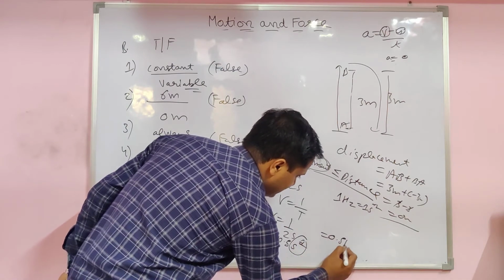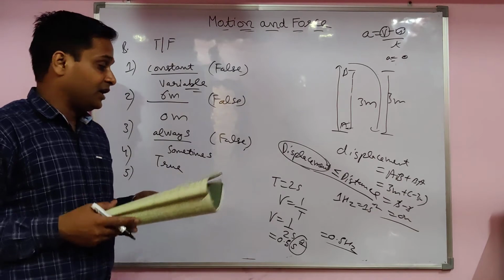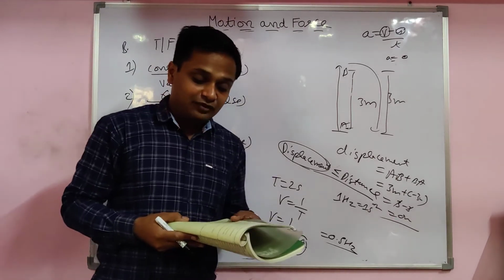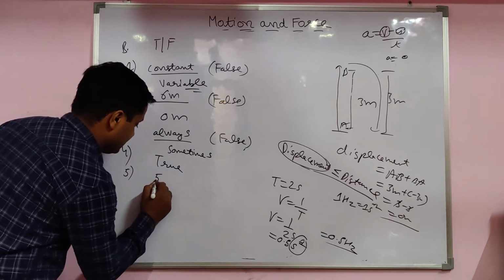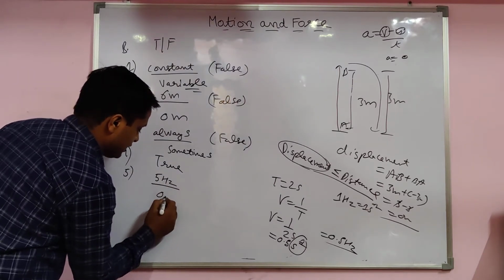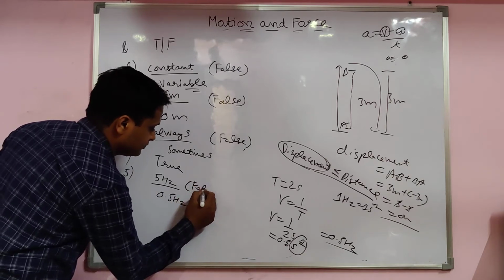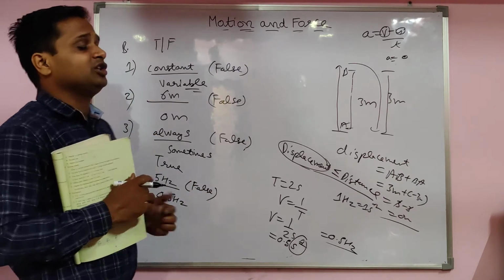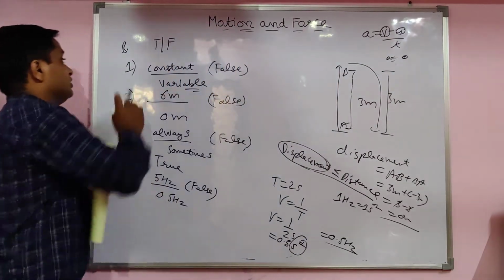The answer given is 5 hertz, its frequency is 5 hertz. No, it is 0.5, so underline the 5 hertz. The answer is actually 0.5 hertz, so the answer is false. So this was the true and false, the C part.